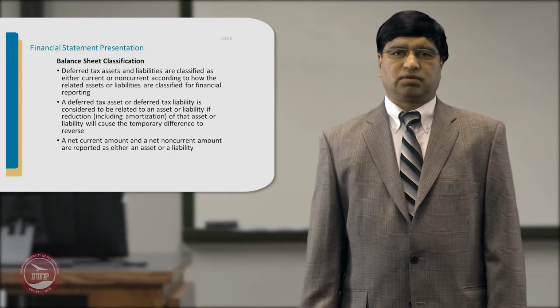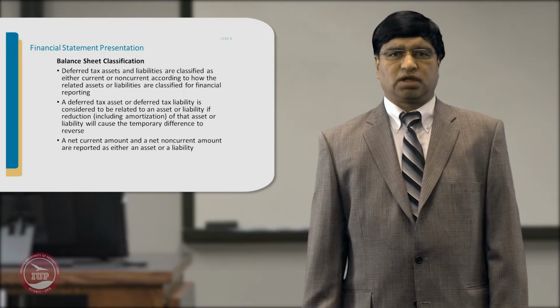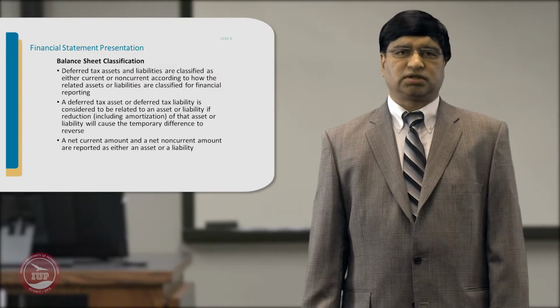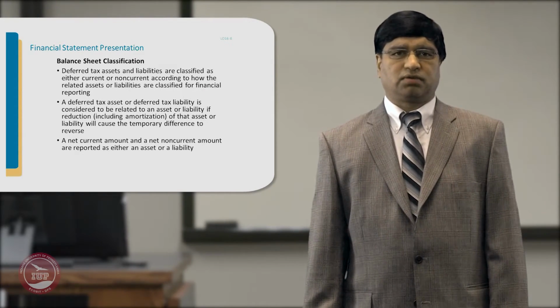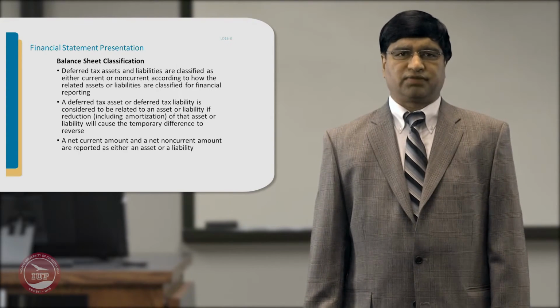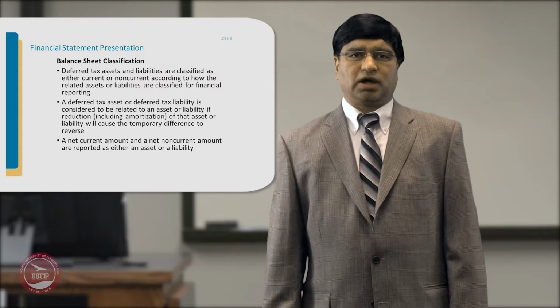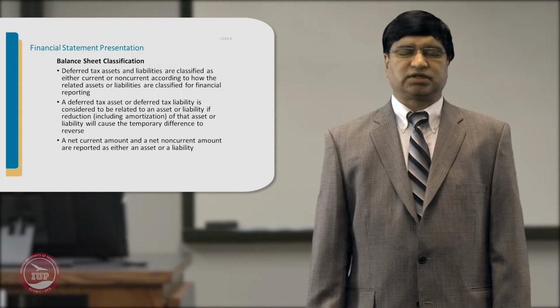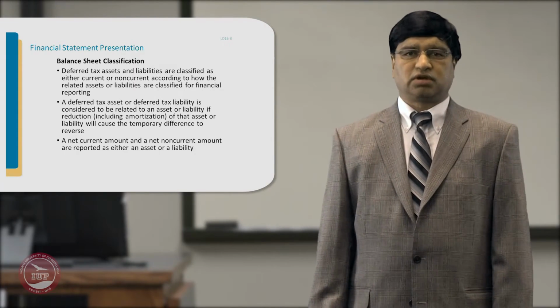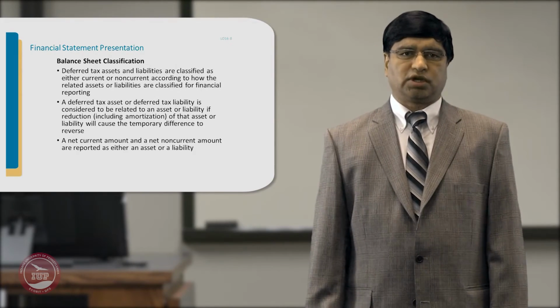Otherwise, if it is related to a current asset, then it will be referred to as a current deferred tax asset. Overall, you'll have to net out the current deferred tax assets and deferred tax liabilities to show them as an overall number.